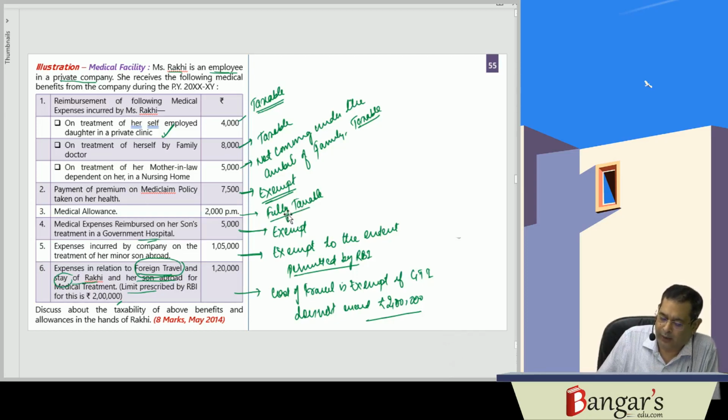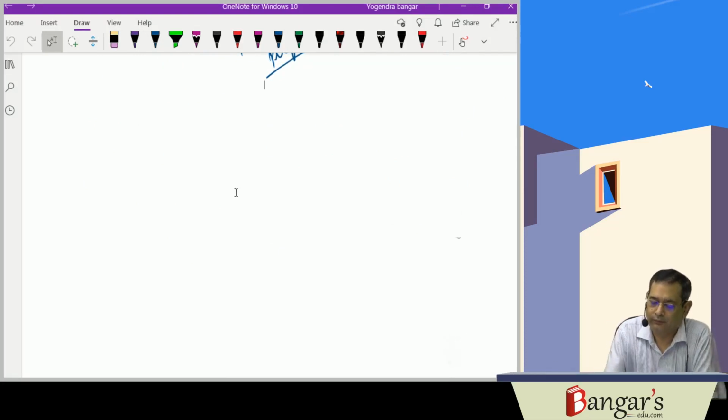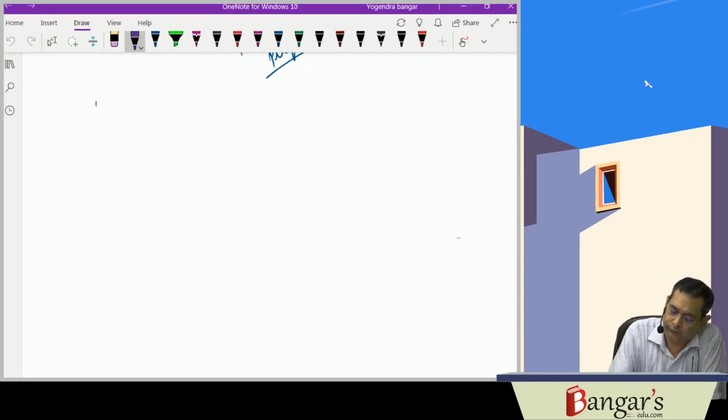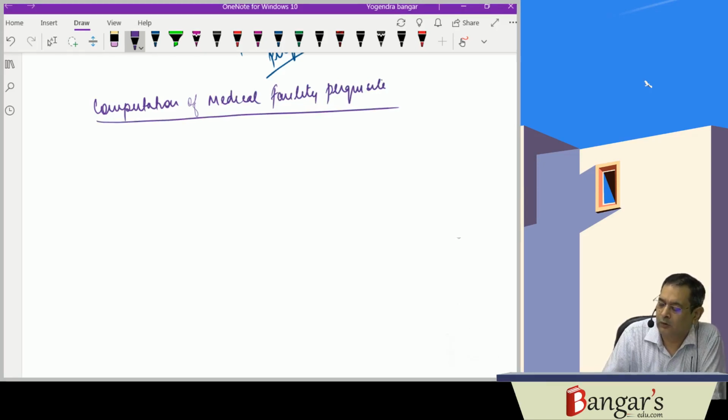So we are required to compute the taxability. Here, the computation of the medical facility perquisite. First one is what?